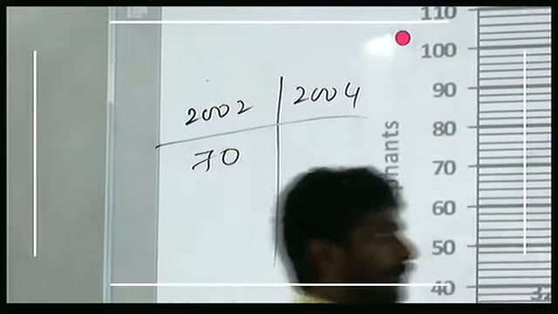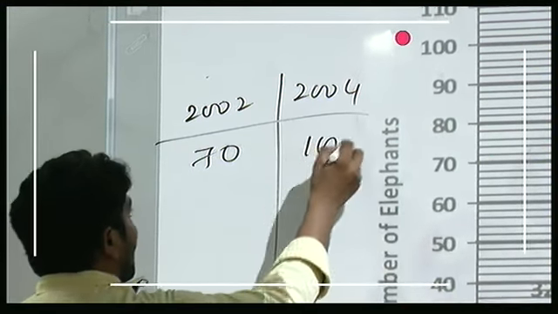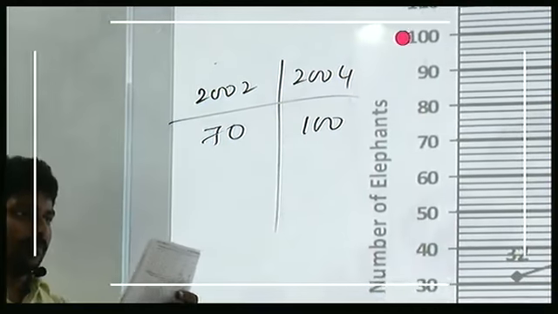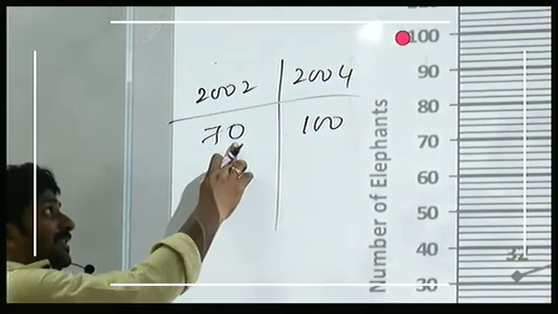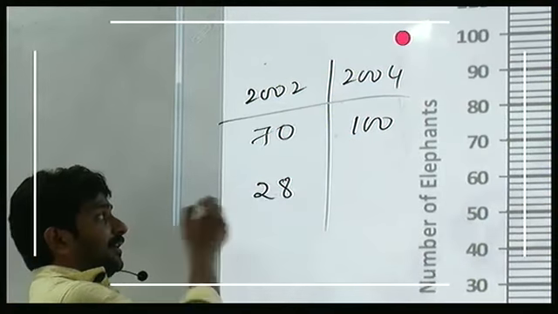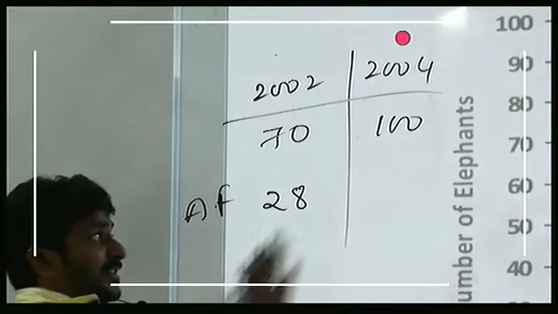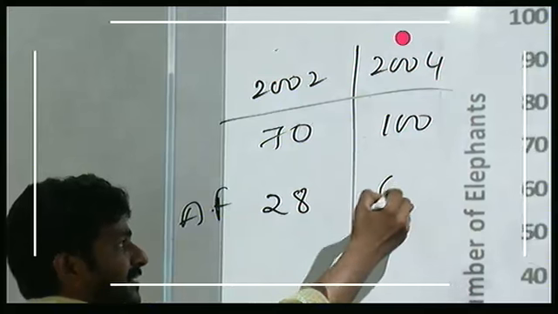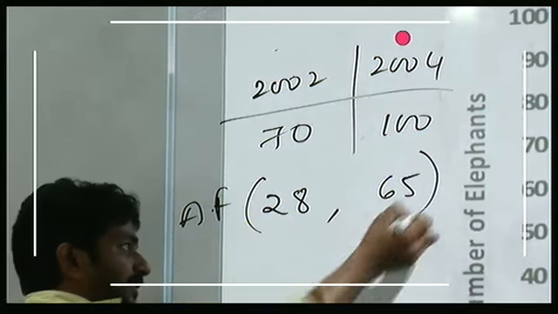And in 2004, 56 plus 44, 100. In 2002, 40% are African elephants. 10% is 7, 40% is 4 sevens, 28. These were African elephants. And in 2004, 65% of this is 65. And you are asked about difference. Difference of these two numbers.